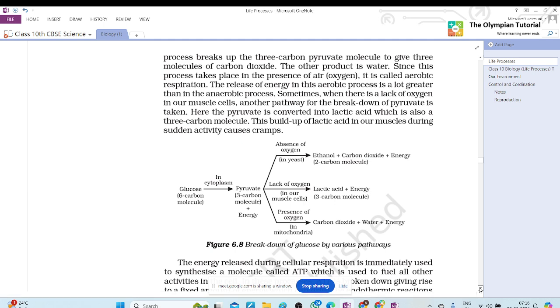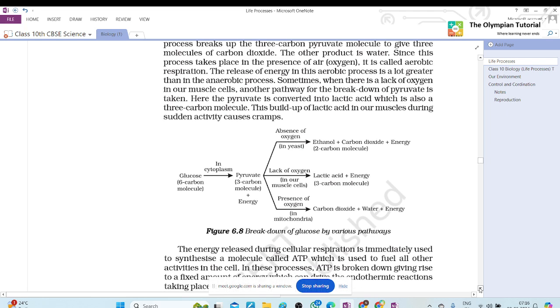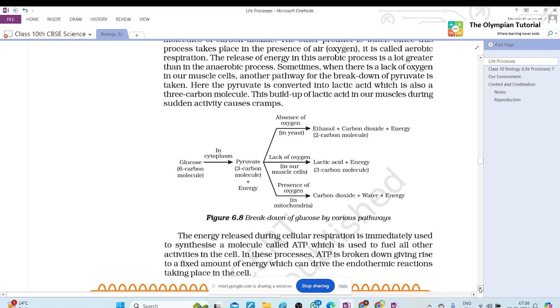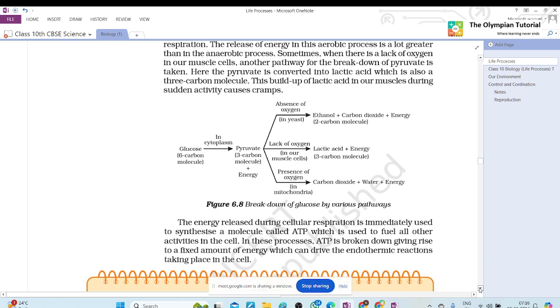Sometimes, when there is a lack of oxygen in our muscle cells, another pathway for the breakdown of pyruvate is taken. Here, the pyruvate is converted into lactic acid, which is also a 3 carbon molecule. This buildup of lactic acid in our muscles during sudden activity causes cramps.